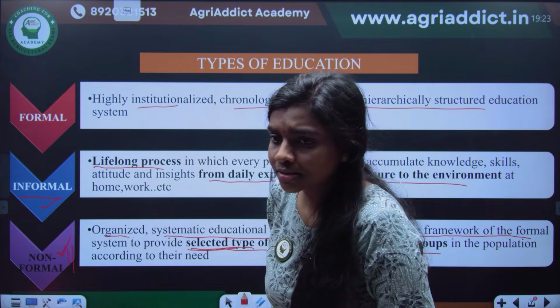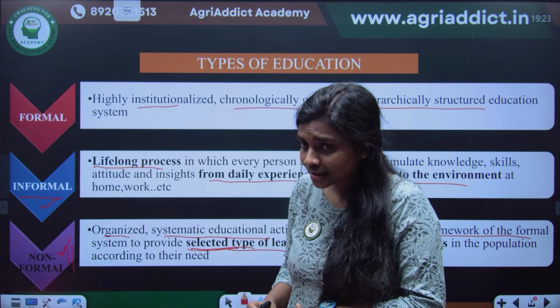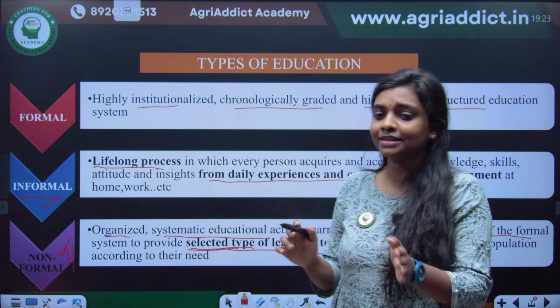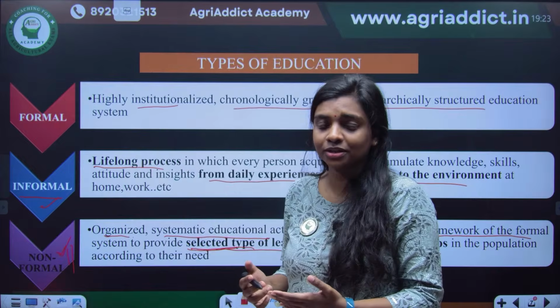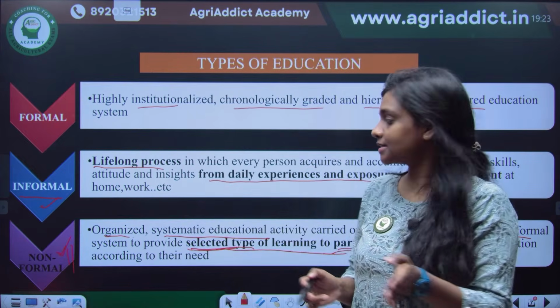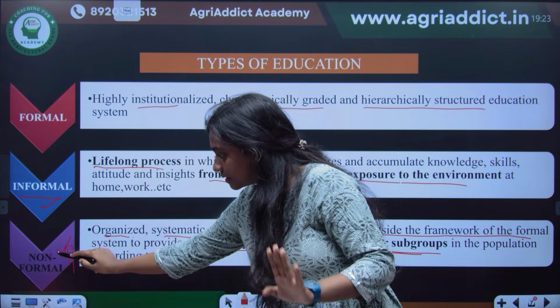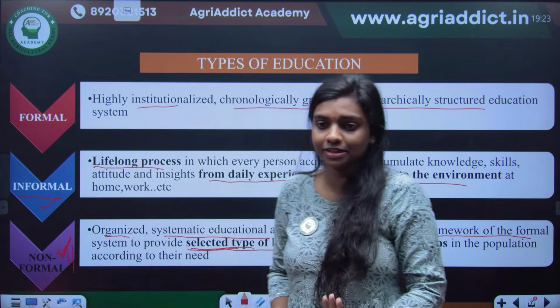Farmers extension agent, non-formal. I didn't understand. I think the question is whether the extension agent is giving non-formal education or not. Yes, extension education, as I was telling, is non-formal in nature.